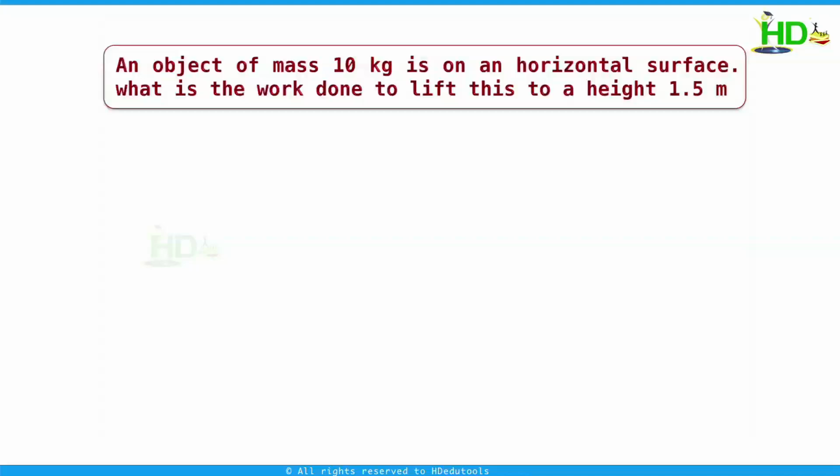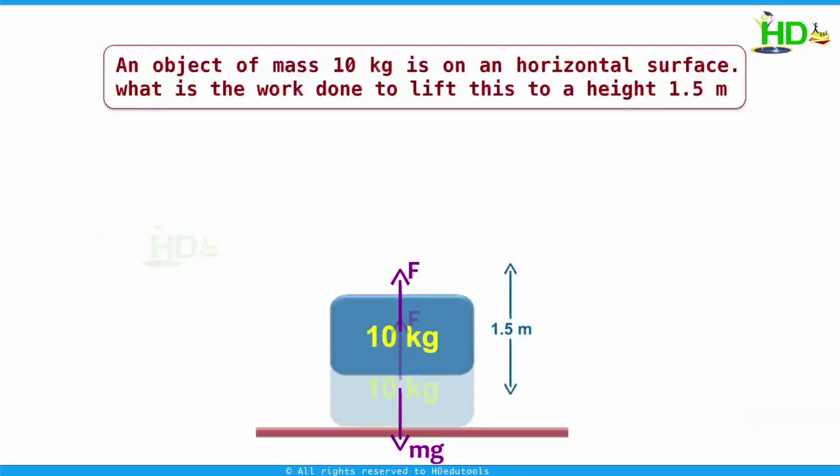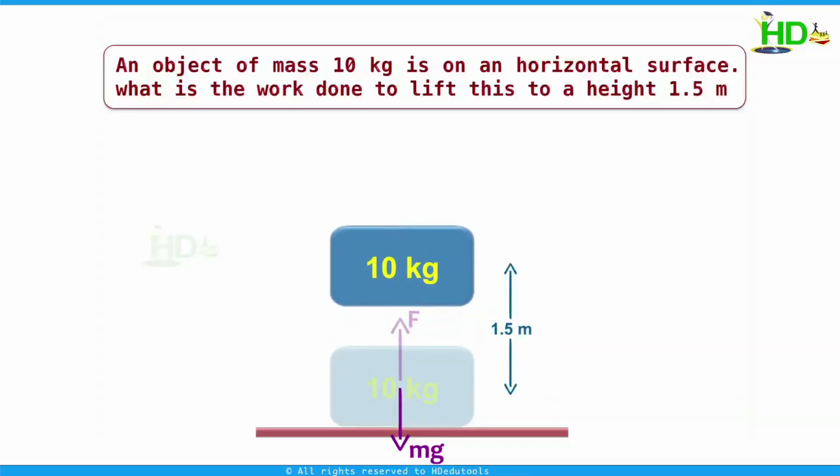Now we take another example. An object of mass 10 kg is on a horizontal surface. What is the work done to lift this to a height of 1.5 meter? In this case, to lift this body, we have to apply a force equal to the weight of the body, that is F equal to mg, and the displacement is the height we lifted, that is 1.5 meter. We are applying the force in the direction of displacement.